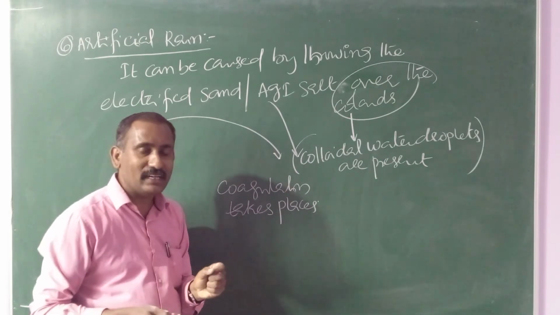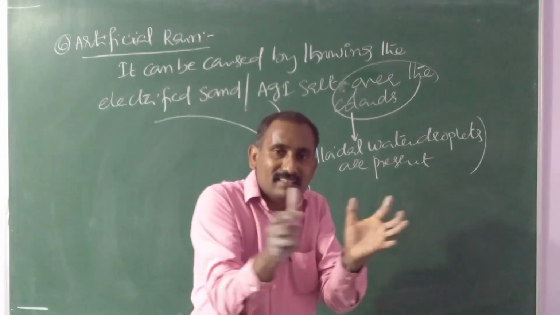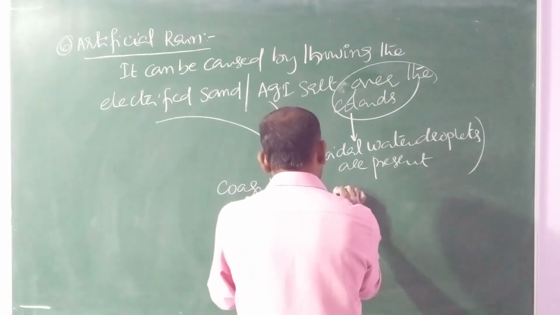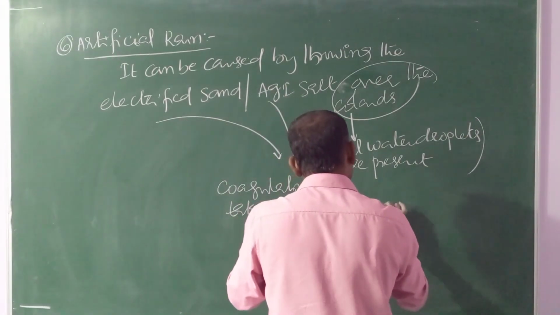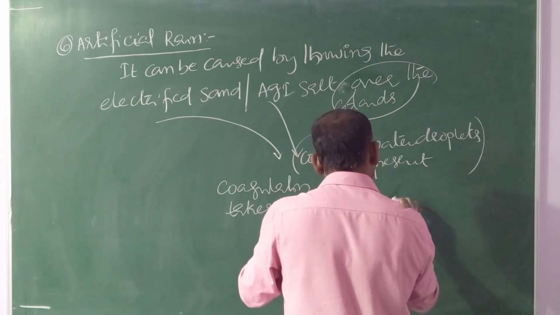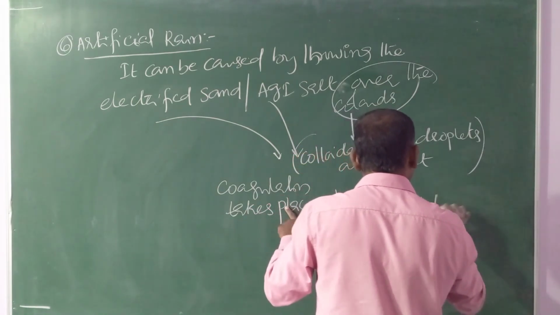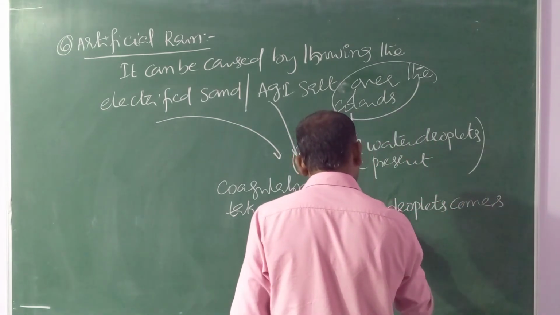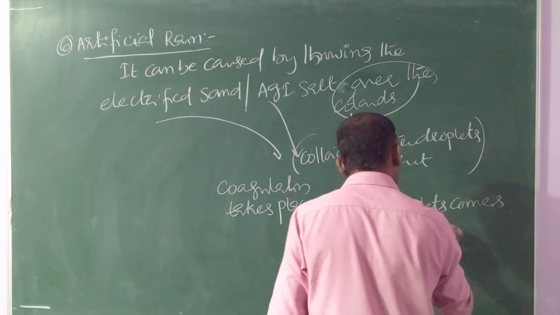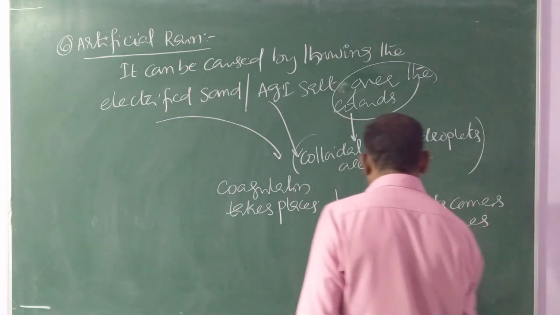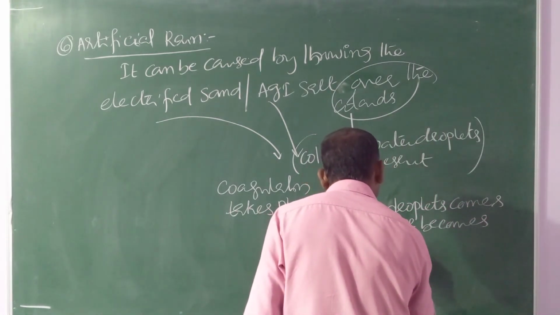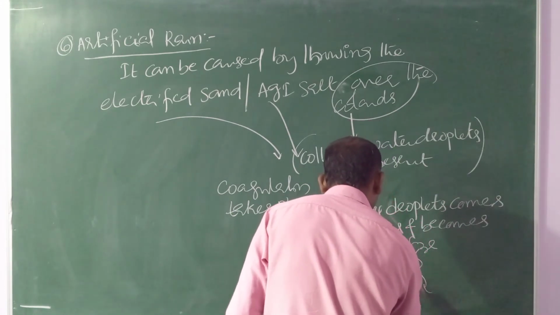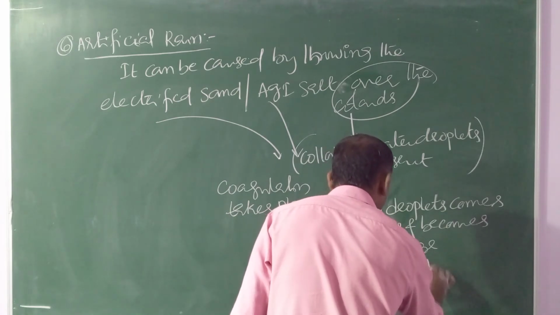Whenever coagulation takes place, all the water droplets come closer and become bigger in size.